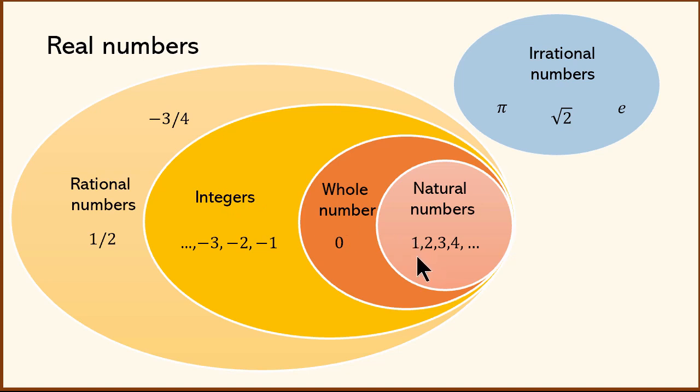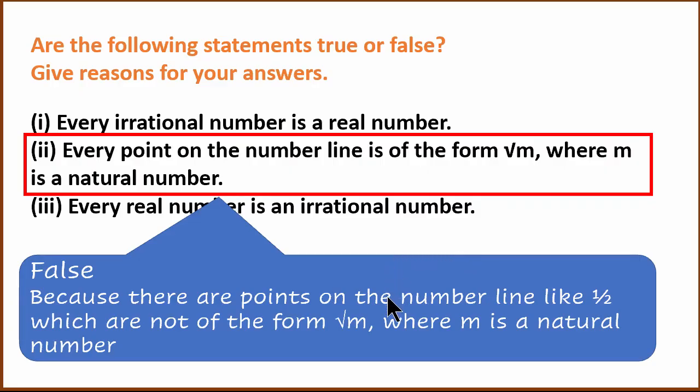This is false, because there are points on the number line, like 1/2, which are not of the form root m, where m is a natural number. 1/2 is 0.5, and we can't find a natural number m for which root m equals it, hence it is not true.